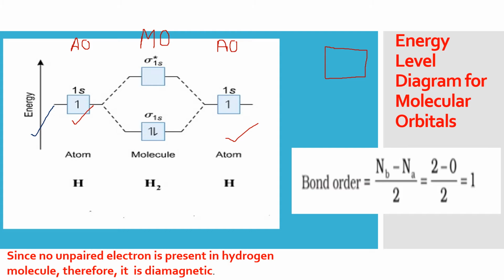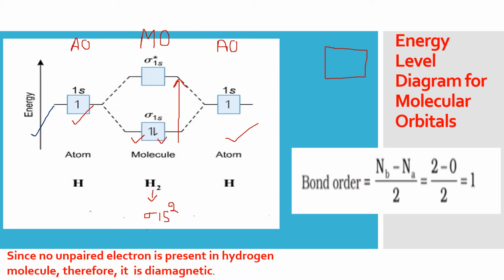Now these two electrons I have to fill in MOs. I'm moving from here to here, increasing energy level. So first I will fill this sigma 1s. If somebody asks me what is the molecular orbital configuration, I will write sigma 1s because this is the designation of a molecular orbital. Both the electrons are coming in sigma 1s, so I'll write sigma 1s2.